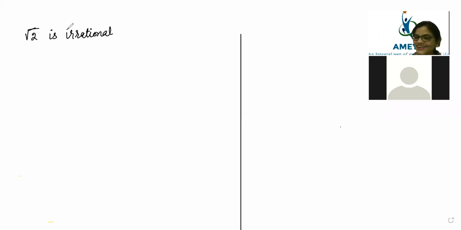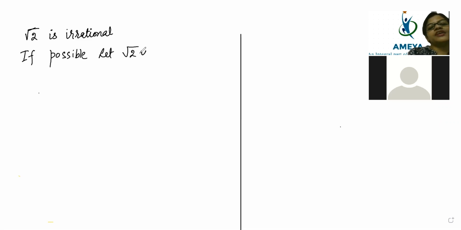We need identity card will work better, but here that identity card will not be useful. Here you have to do it another method. So what you are going to do is you will write first, let, if possible, let root 2 is rational.